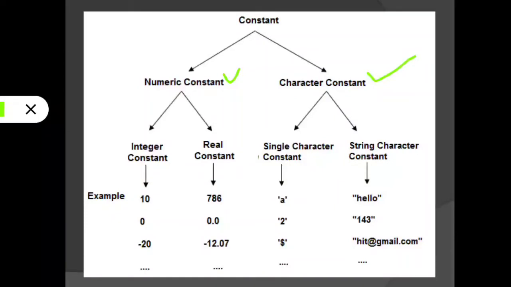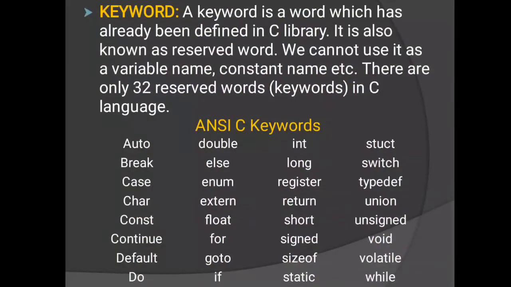The numerical constant is classified into integer constant and real constant. Similarly, non-numerical constant or character constant is classified into single character constant and string character constant, and this is all the example of that. Just you see and remember. Understood? Then next we will proceed.